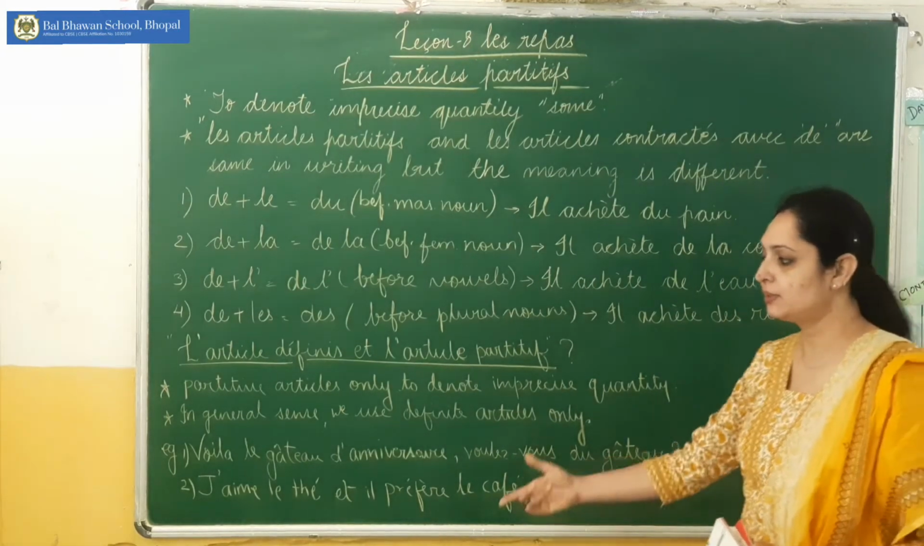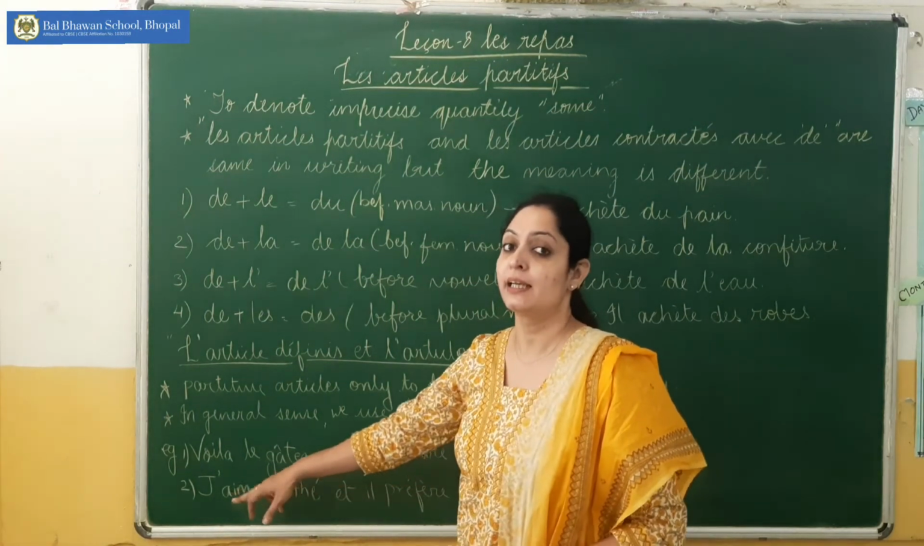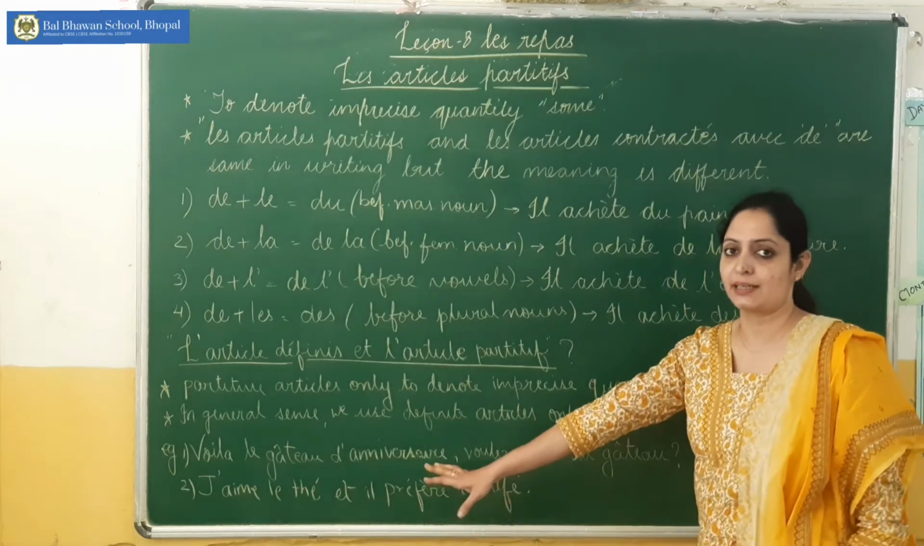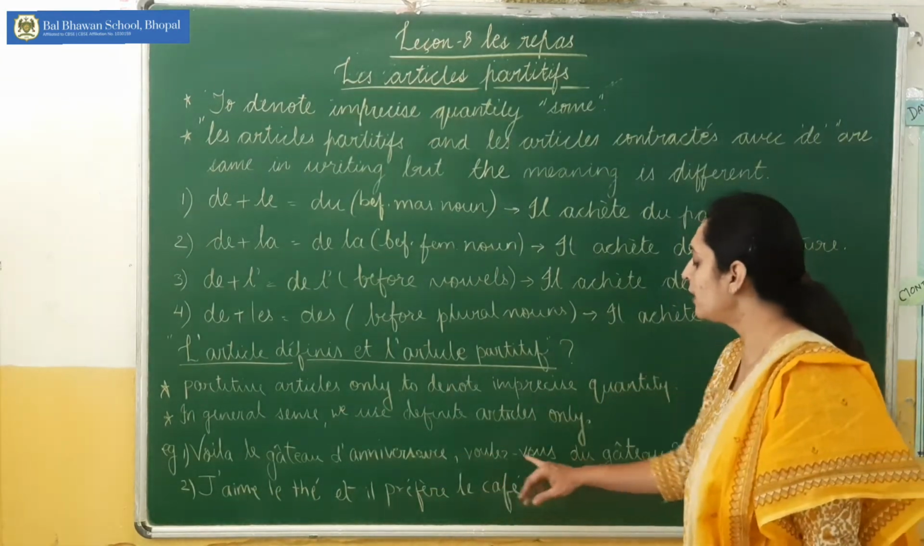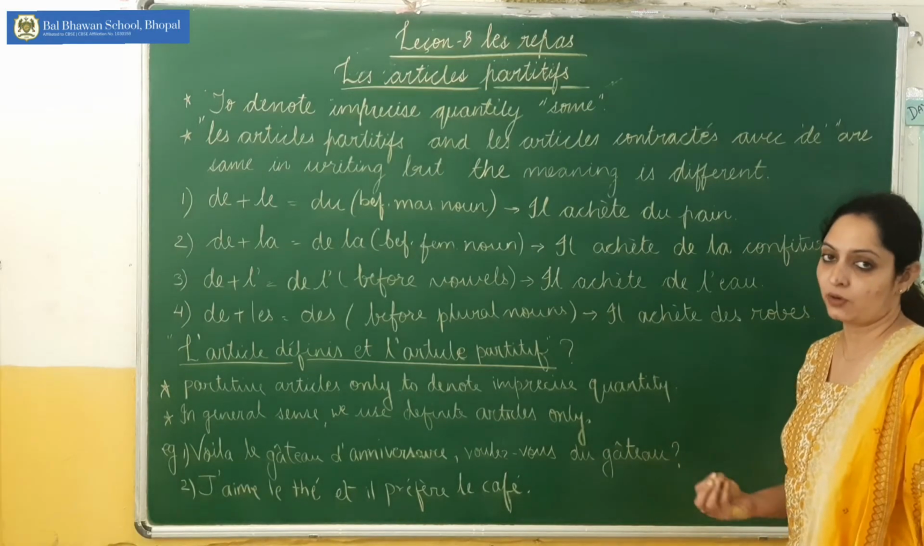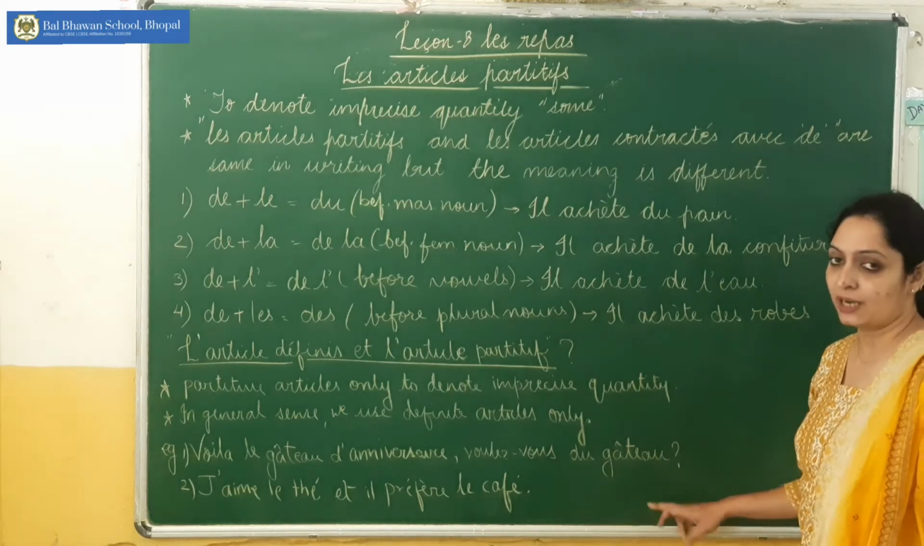In the first part, le gâteau is a definite article: here is the birthday cake. We are talking in a general sense, so we write the definite article. But in voulez-vous du gâteau, do you want some cake, we are talking about imprecise quantity. That's why we are using du, because gâteau is masculine.